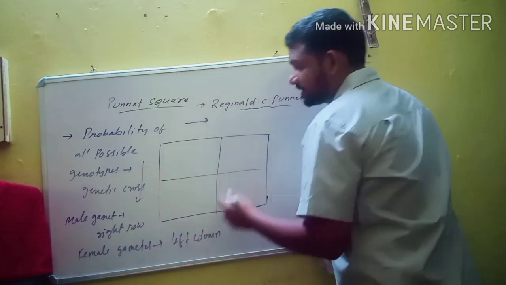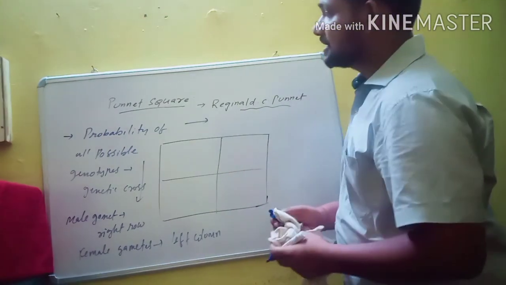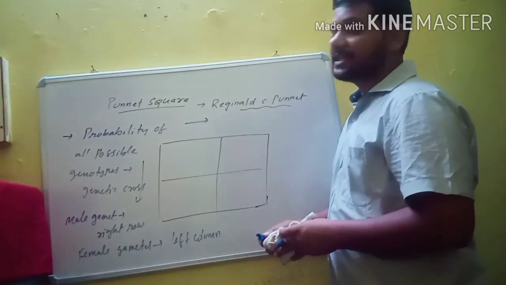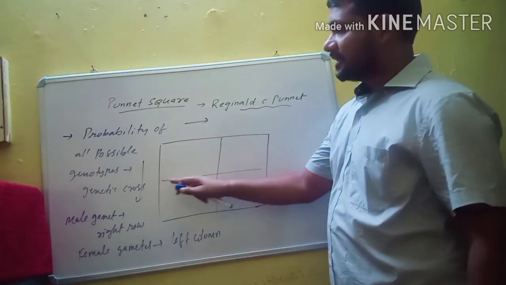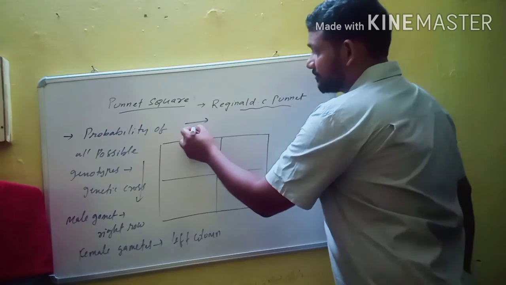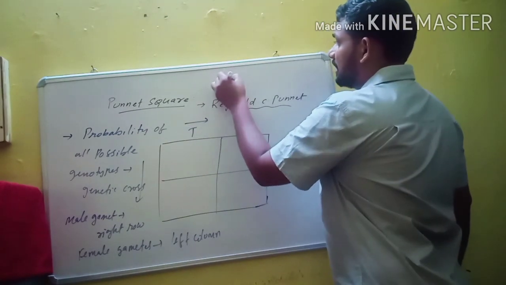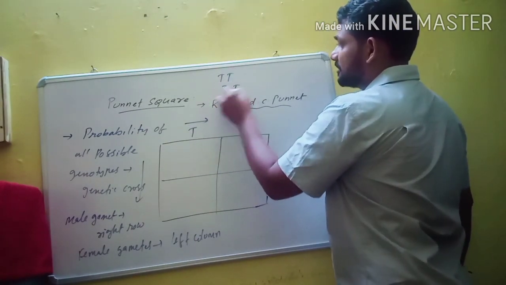So simply, Punnett square is a checkerboard, a genetic cross, the calculation of probability of all possible genotypes. For example, this is a male organism, and this male organism produces two gametes, capital T and capital D.